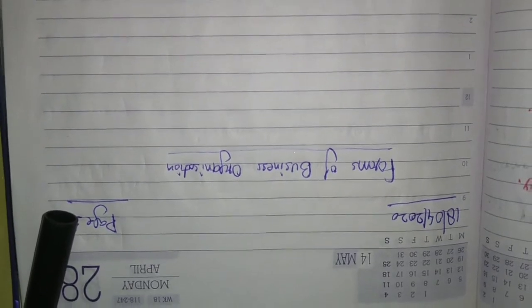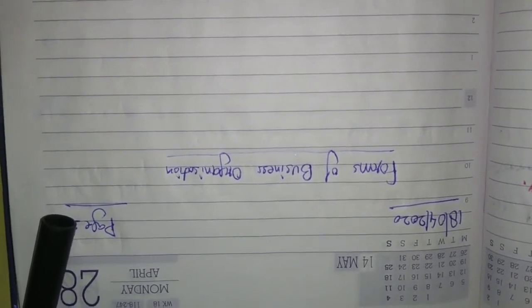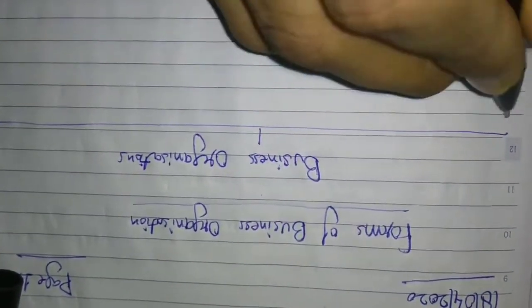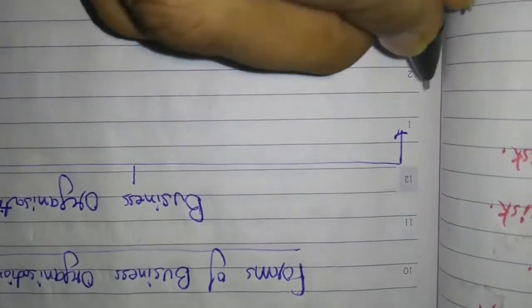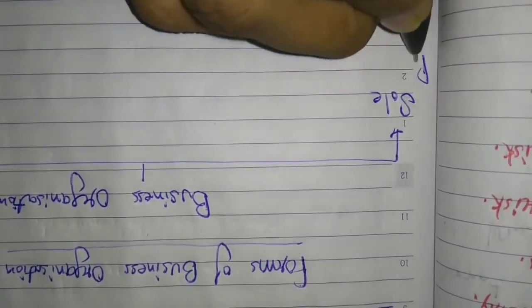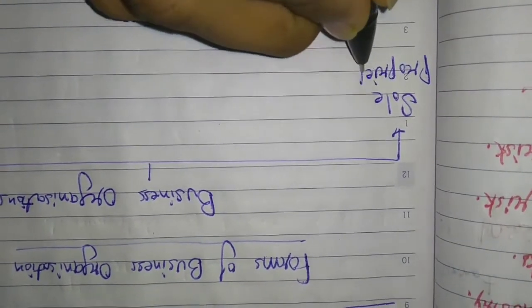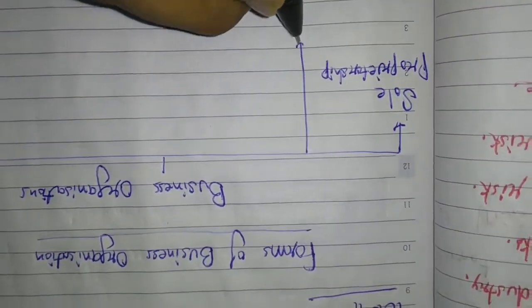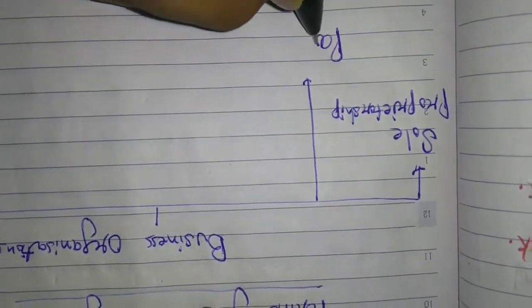So to understand it, I have classified the business organization into 5 types. Look at this. This is business organization, and I have classified it into 5 parts. First is sole proprietorship. Second is partnership.